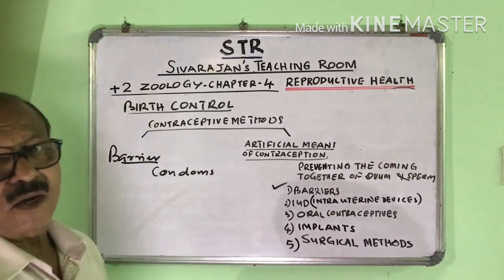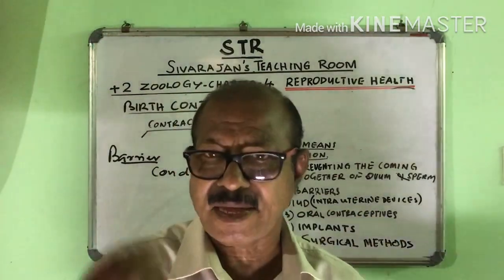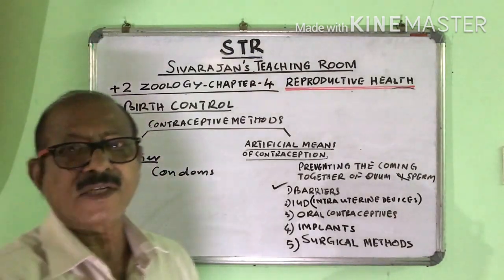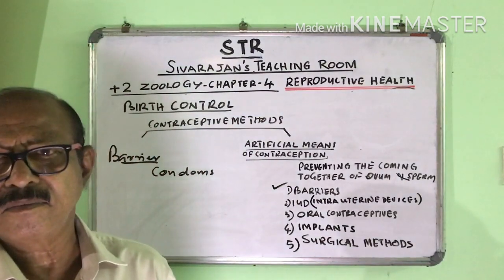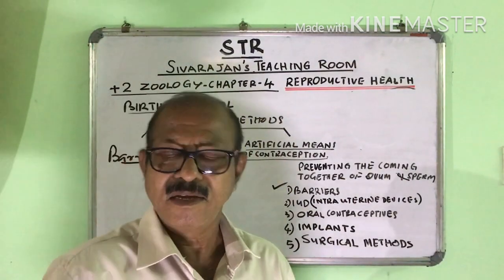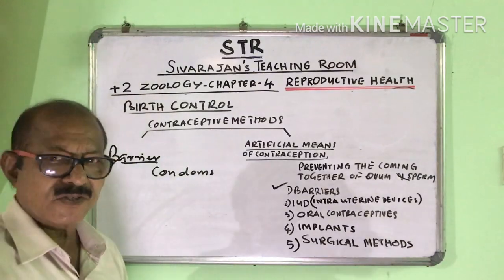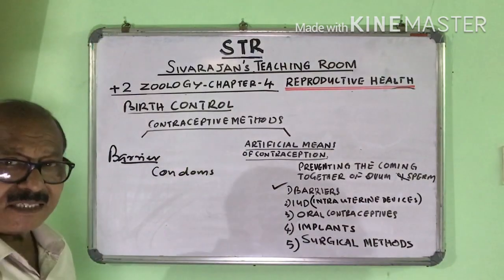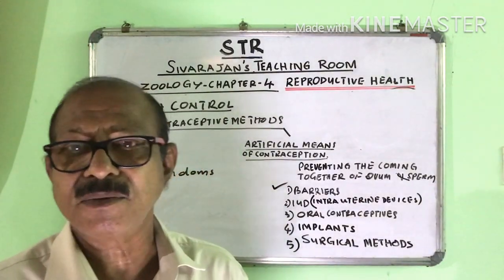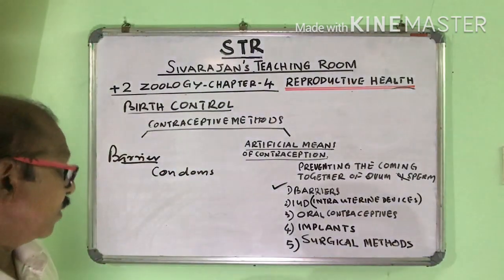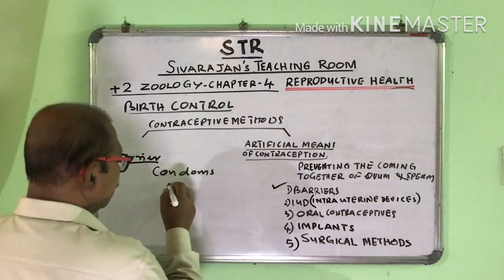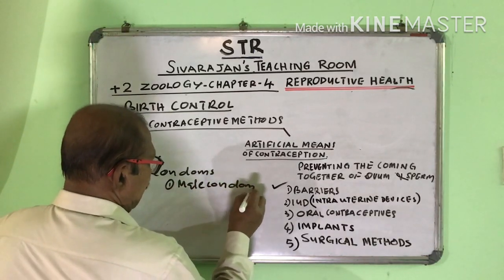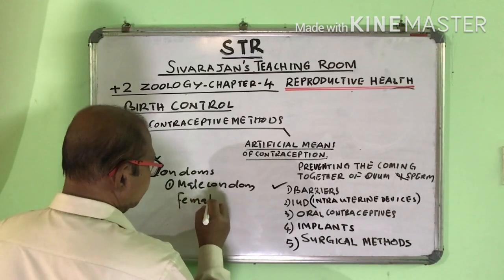Condoms are very thin rubber-made structures, skin thin we can say, which are worn over the penis by man. Another type of condom is used by the women also, by the females. So condoms can be of 2 types. What are they? Male condom and female condom.